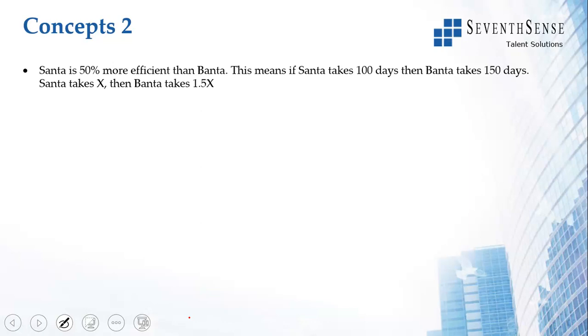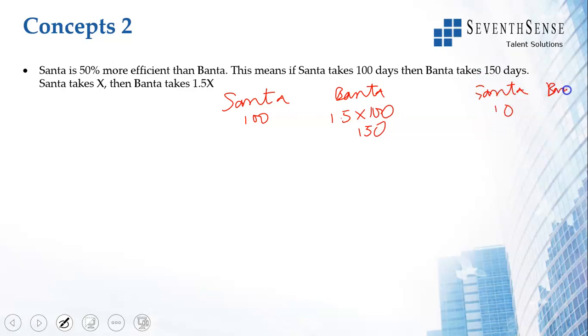There are 2 other ways in which these efficiency questions are written. Santa is 50% more efficient than Banta. What does this mean? If you do not know the number of days, take Santa as 100, Banta will take 1.5 into 100, which is 150. If Santa is taking 10 days, Banta will take 1.5 into 10, which is 15. If Santa is taking 6 days, Banta will take 1.5 into 6, 9 days.